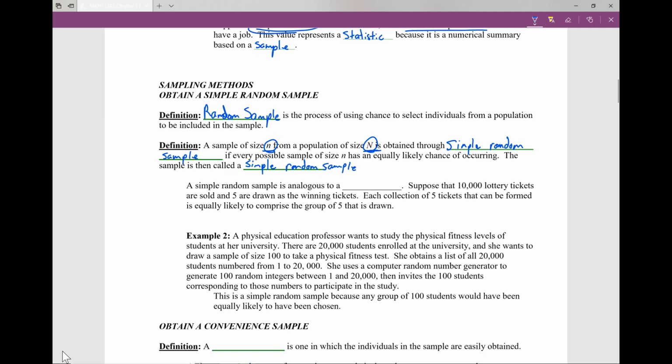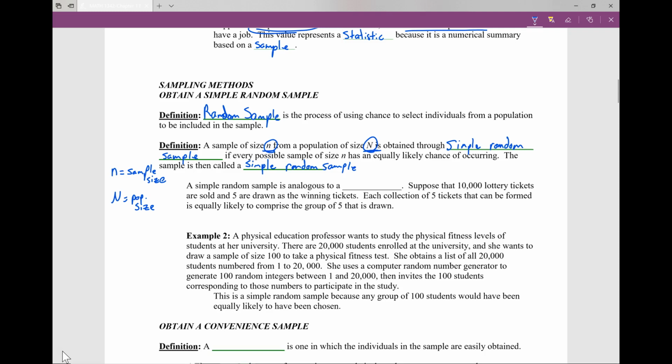So you might want to start a page that has notation on it: lowercase n means sample size, and capital N is your population size, okay? I would keep this running list throughout your statistics career because they're not going to change.